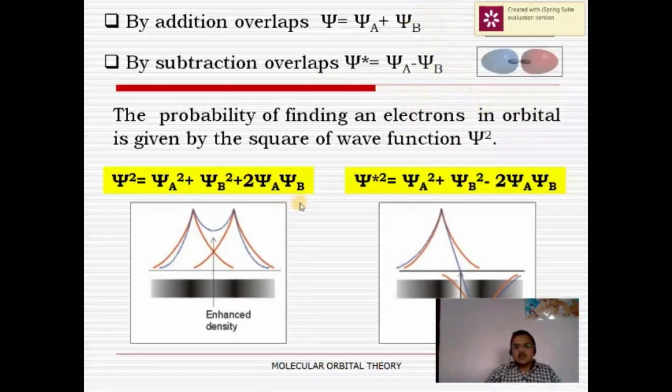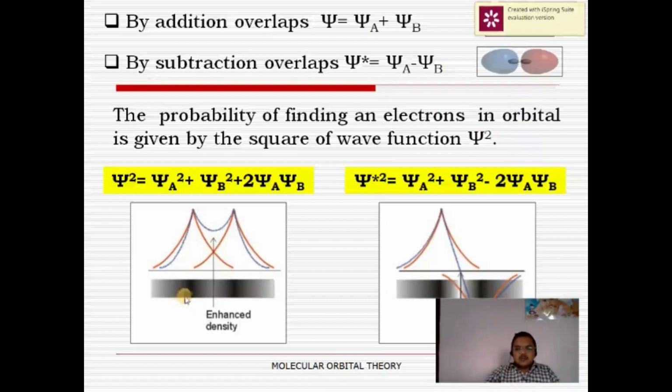After squaring these two equations, we get psi square equals psi square A plus psi square B plus twice psi A into psi B, and psi square equals psi square A plus psi square B minus twice psi A into psi B. From these equations it can be interpreted that the probability of finding an electron is more in the bonding molecular orbital by a factor of twice psi A into psi B, whereas it is less in the anti-bonding molecular orbital by a factor of minus twice psi A into psi B. It means that the bonding molecular orbitals have less energy than the corresponding atomic orbitals, and anti-bonding molecular orbitals have more energy than the corresponding atomic orbitals.